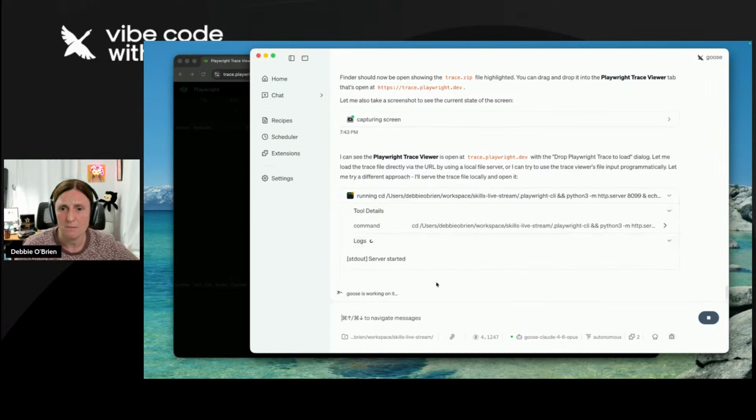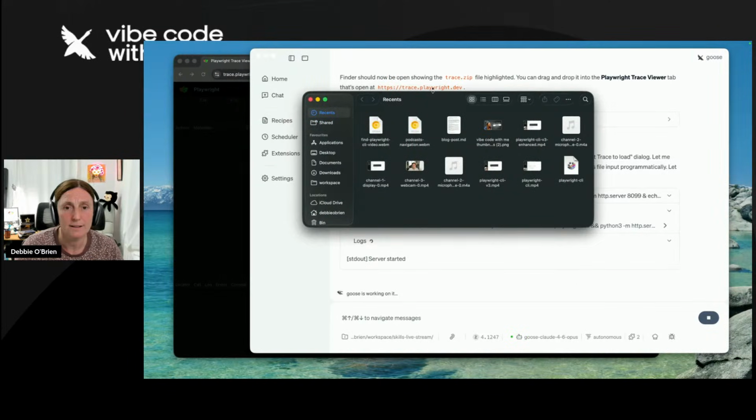Sometimes Goose just opens it for me and then I don't have to worry about it. And sometimes I've dropped it in. So again, you saw how terrible I was at prompting things. I could have been very specific and it would have done a better job. But I'm just showing you how simple it is to do things. And I want things to be wrong so you can see if it's not working, then what you need to do. So while Goose is working on it, I will go ahead and find